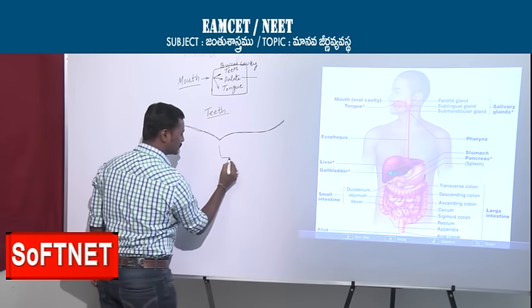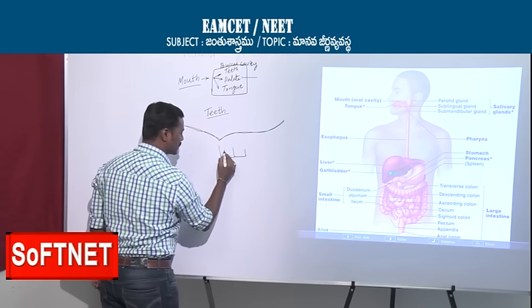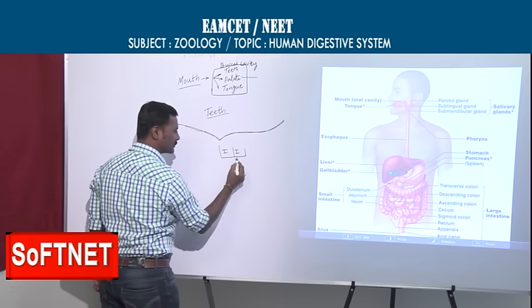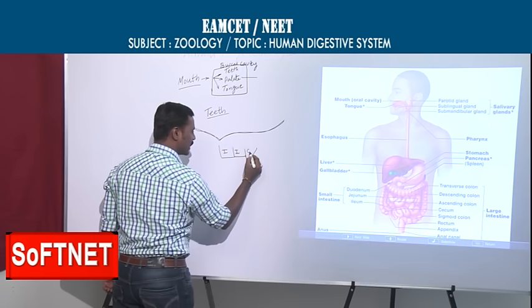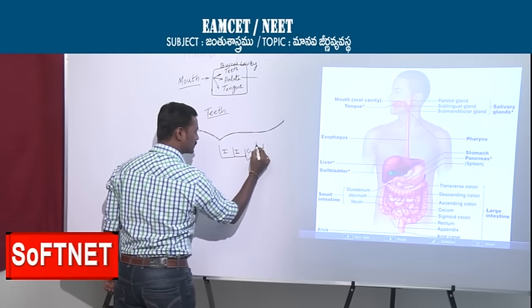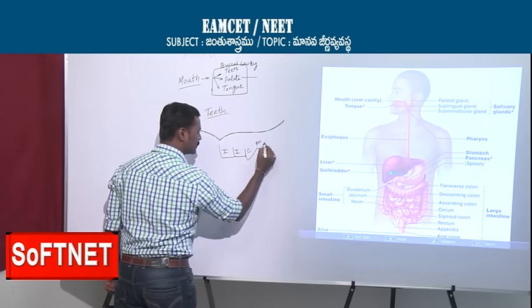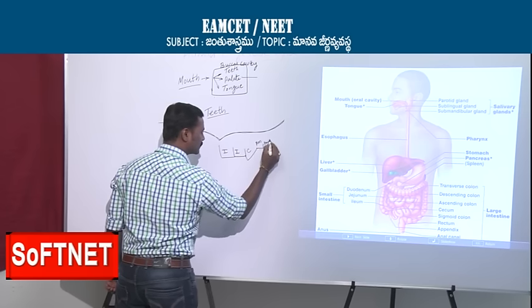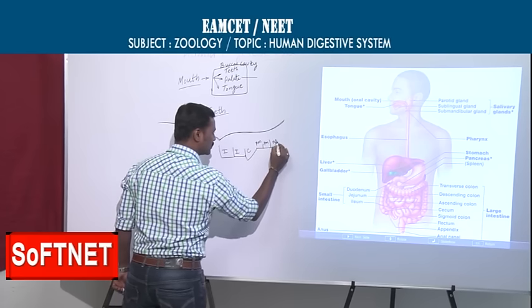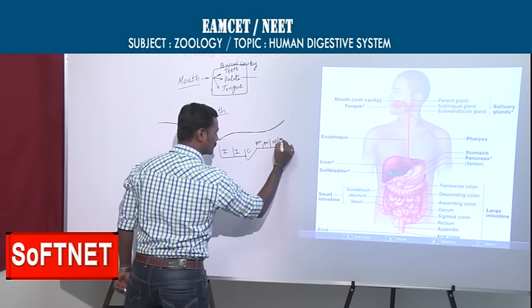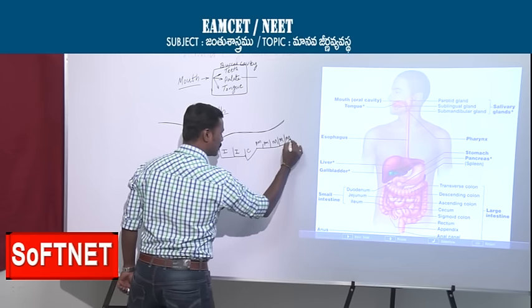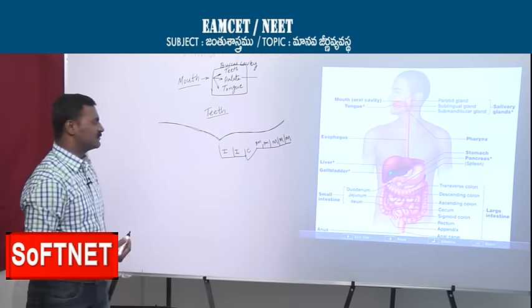These teeth are called incisors. The next teeth are the canines. The next are premolars, and then the molars. This is one side of the jaw.